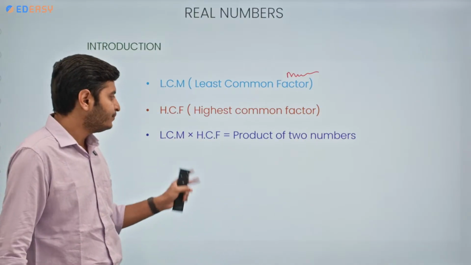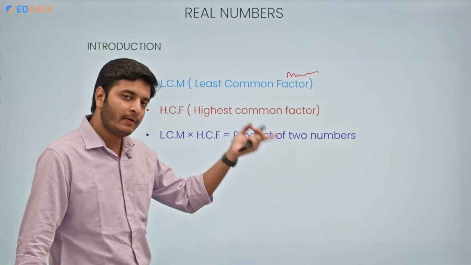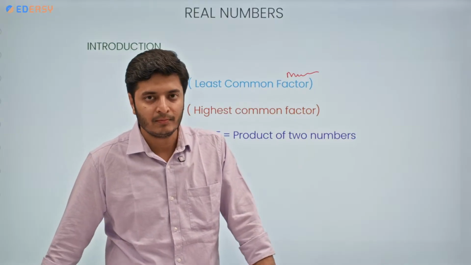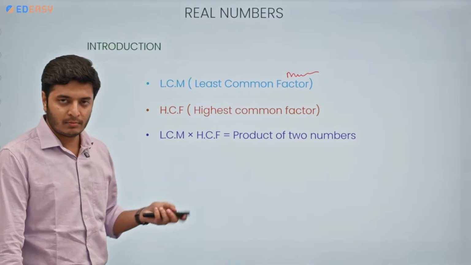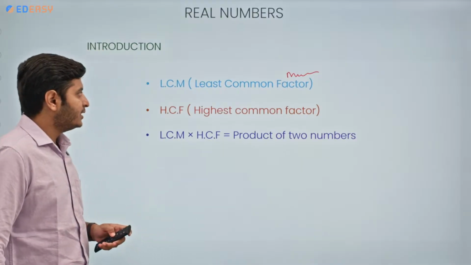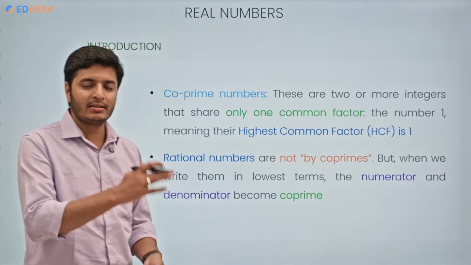Suppose in your exam 3 values are given, LCM, HCF and one of the numbers. Can you find the second number? Easily we can find, because we know this formula, correct? So this is very useful. Just remember this.